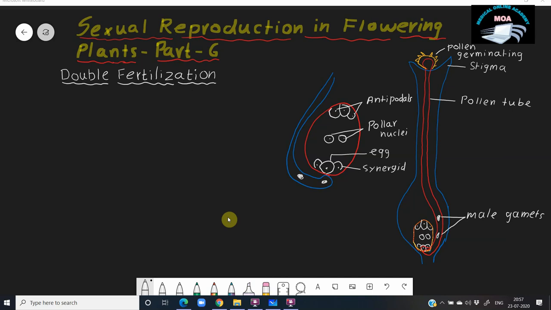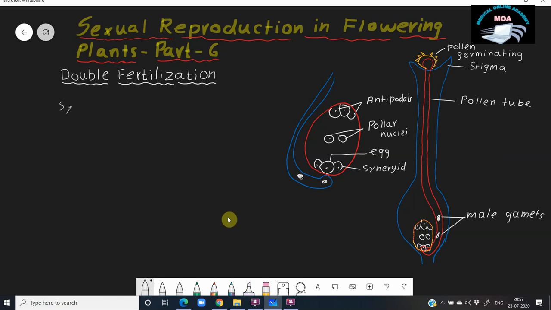Now how does fertilization take place? See here. When the pollen tube comes to touch the micropylar end, the synergid guides it and helps it to enter the ovule. When it bends upward, one of the synergids helps it to enter the ovule, and that synergid will break. The synergid that breaks and helps the pollen tube or the male gametes enter inside is known as the obliterate synergid. So synergids are of two types.